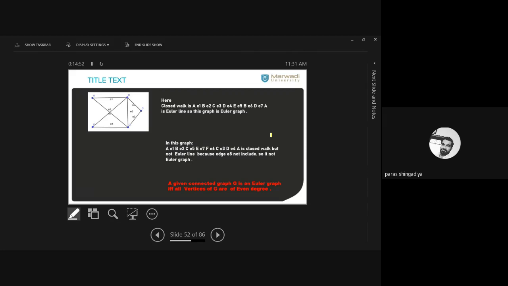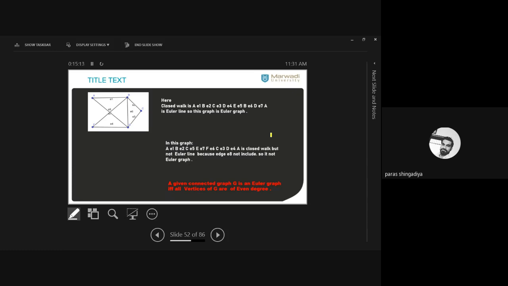Okay, that is a closed walk. Then from B, E6, D, and E7, A. Clear? So from A to A, all the edges are included. That is given here: A, E1, B, E2, C, E3, D, E4, E, E5, B, E6, D, and E7, A. Clear?